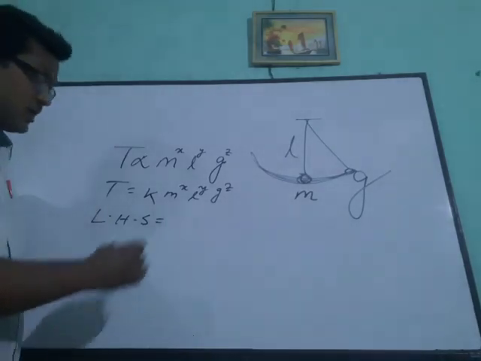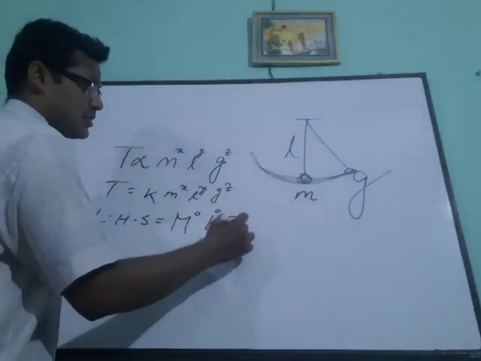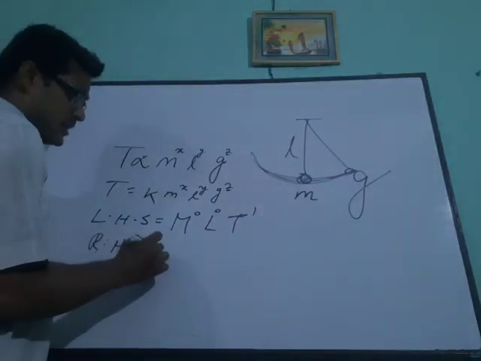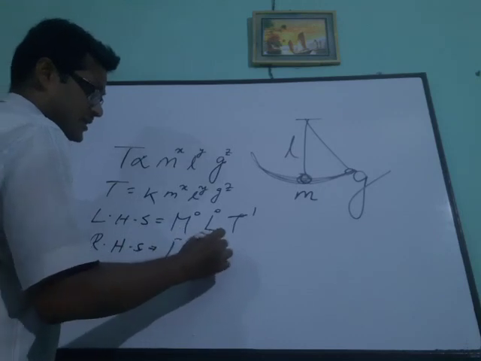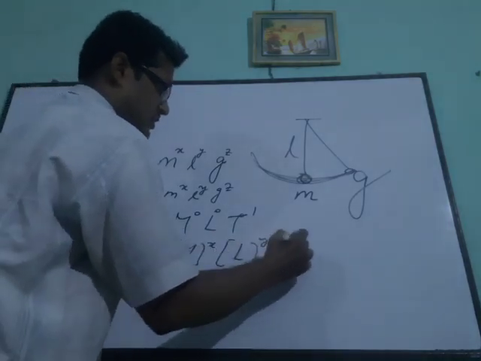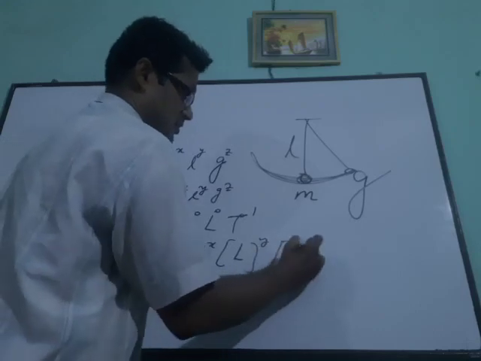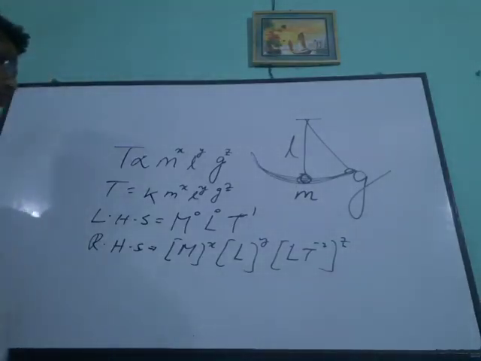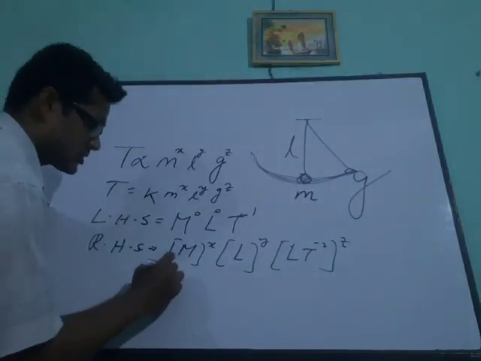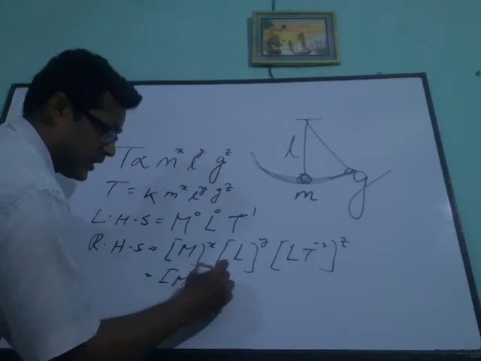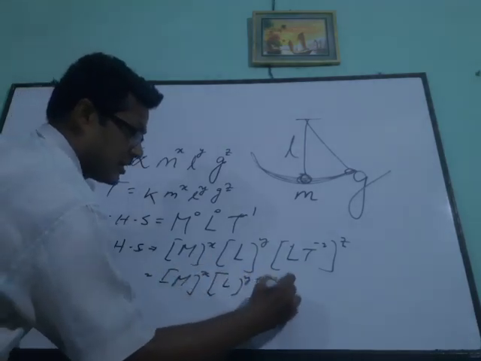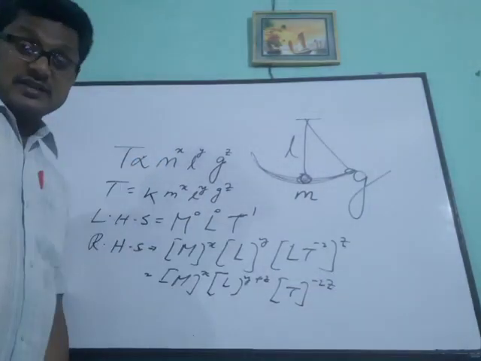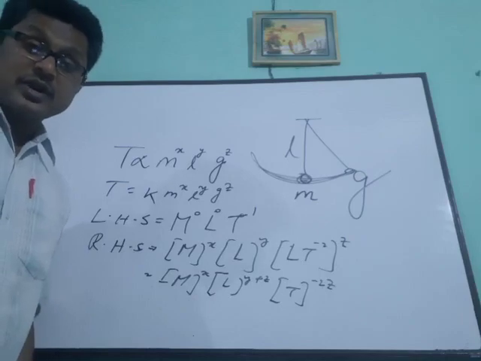Left hand side means time period, means M0, L0, T1. And in the right hand side, M to the power x, L to the power y, g means L T to the power minus 2, to the power z. So from here, that simplification is required: M to the power x, L to the power y plus z, and T to the power minus 2z. Now you compare these dimensions. This is the homogeneity principle only. You can compare the dimensions now.